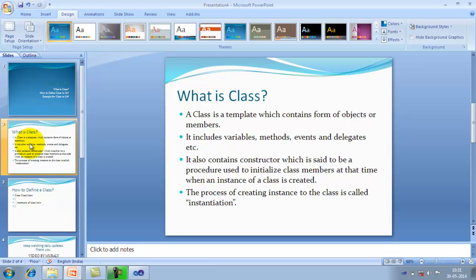Remember, the intention of this constructor is to initialize class members at the time when we create an instance, or you can say an object reference to the class. The procedure to create that instance or object reference to the class is called instantiation.